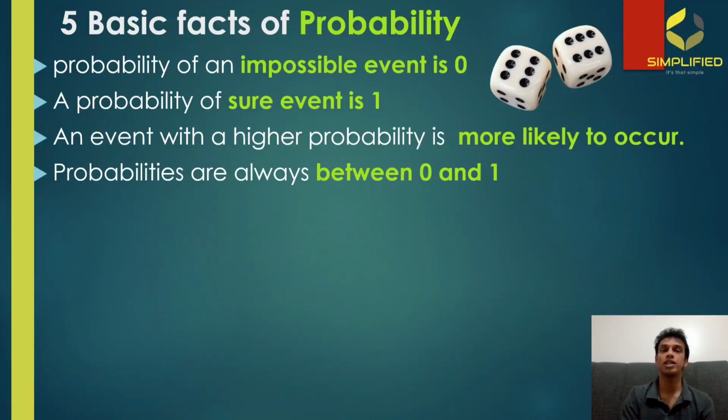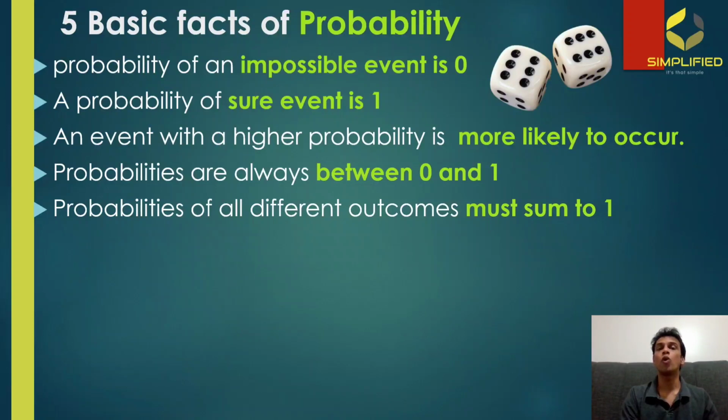Now, last point is probabilities of all different outcomes must sum to 1. Imagine there is an experiment and it is having totally 4 possible outcomes. So the sum of the probabilities of all these 4 possible outcomes should be 1, which means that if you add up the probabilities of all the 4 outcomes of that experiment, you should get the value 1.